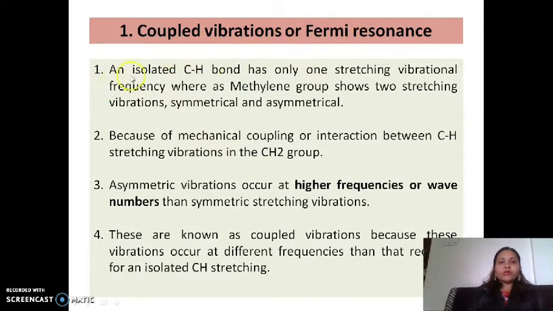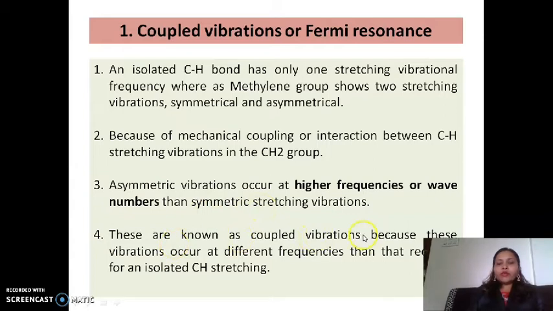First of all, we will discuss what is coupling resonance and Fermi resonance. Here see an example of methylene or methyl group: a CH bond has only one stretching vibrational frequency, whereas the methylene group shows two stretching vibration frequencies, symmetric as well as asymmetric, because of the mechanical coupling or interaction between the CH stretching vibrations in the CH2 group. The asymmetric vibration occurs at higher frequency or wave number than the symmetric vibration.